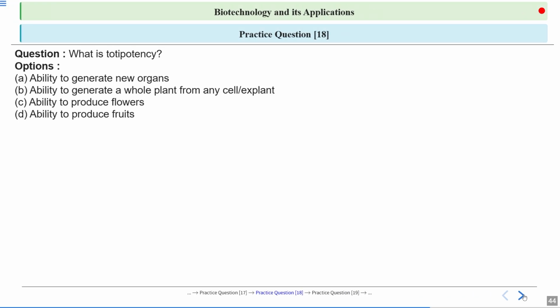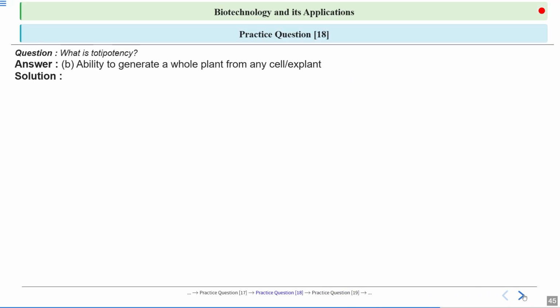What is totipotency? Ability to generate new organs, ability to generate a whole plant from any explant and cell, ability to produce flower, or ability to produce fruits. We have studied it a lot of times in today's class, even in the mock test, that it is the ability to generate a whole plant from any cell or explant.